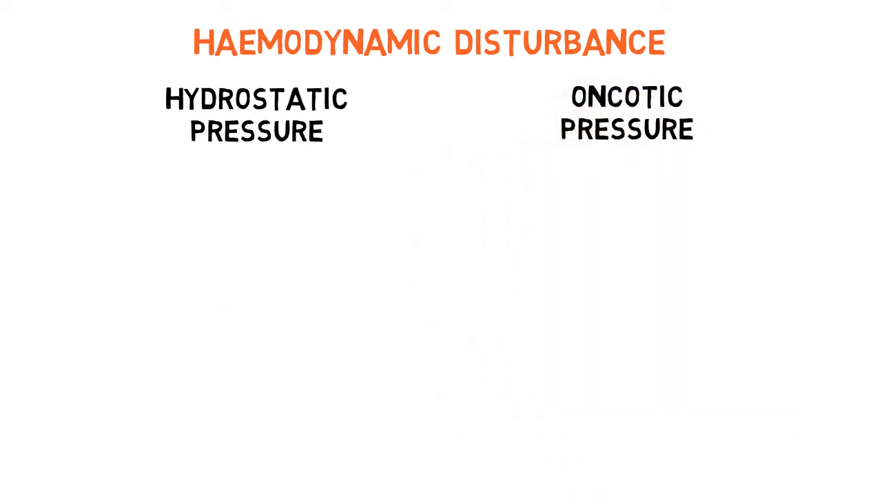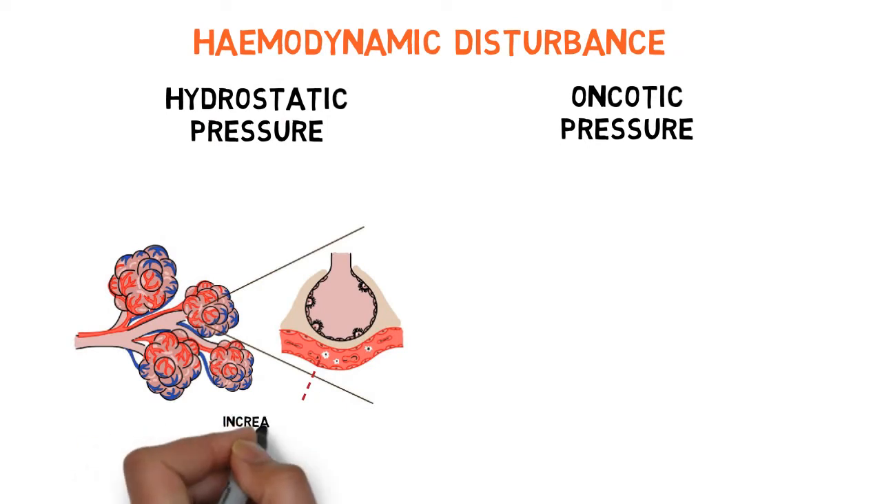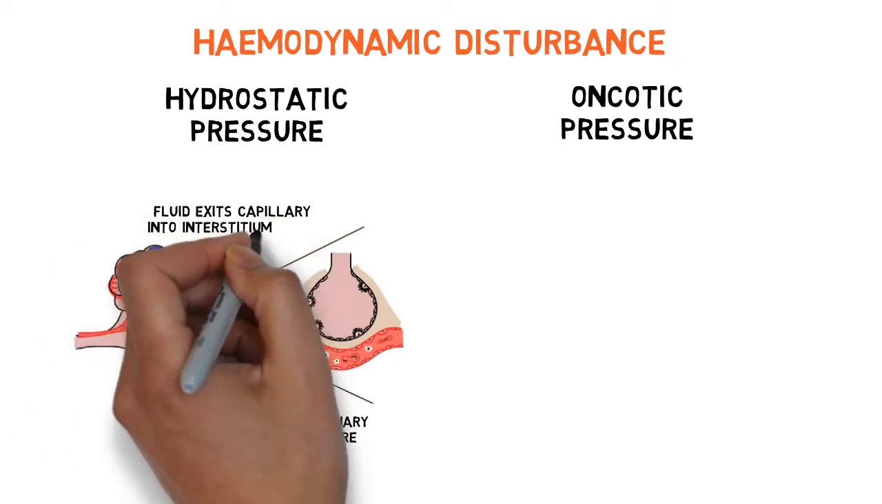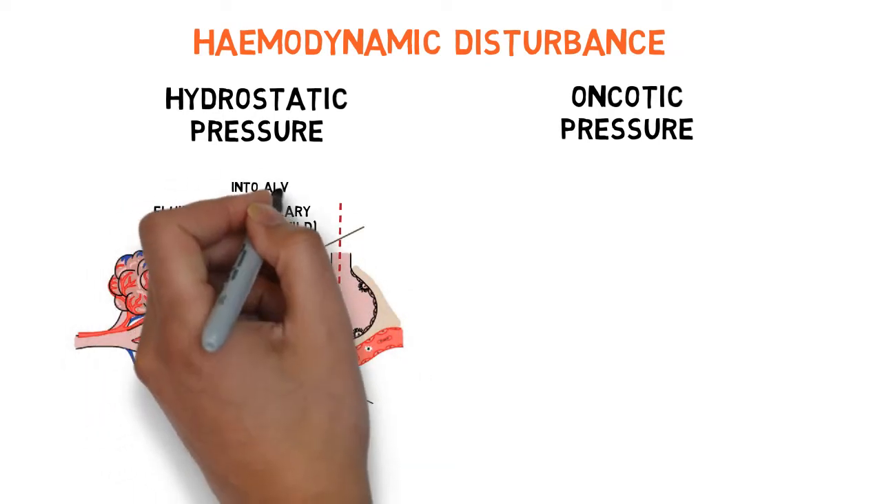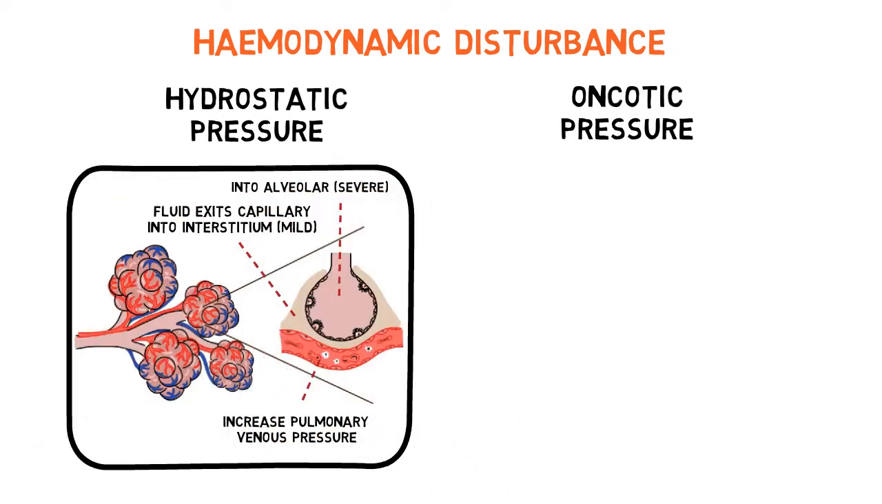In left-sided cardiac failure, for example, there will be an increase in pulmonary venous pressure, which will cause fluid to exit the capillary and go into the interstitium. This will cause edema like in other cases of edema elsewhere. However, further fluid accumulation will cause fluid to leak out of the interstitium and into the alveolar space instead in severe cases. This is important to understand because these two distinct stages will manifest differently in X-ray.